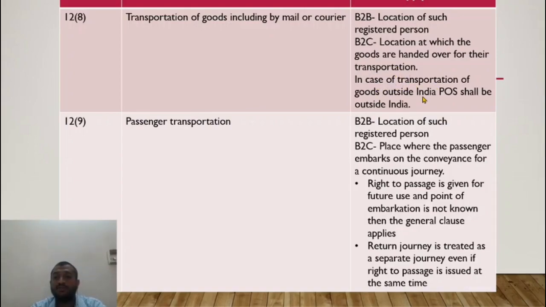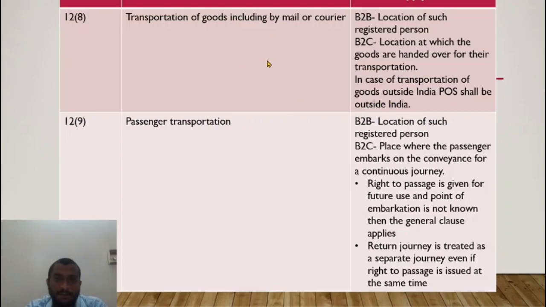In case of transportation of goods outside India, say I've entered into an agreement with a logistics company to ship the goods to Singapore. In this case, the supplier of transport service is an Indian company and the recipient of service is also Indian. If this provision were not there, the place of supply would be subject to tax. Therefore, the place of supply is deemed to be outside India. The destination of the goods, which is Singapore, would be the place of supply.